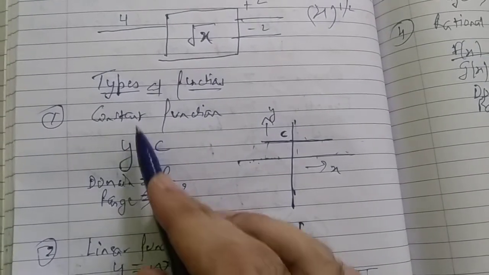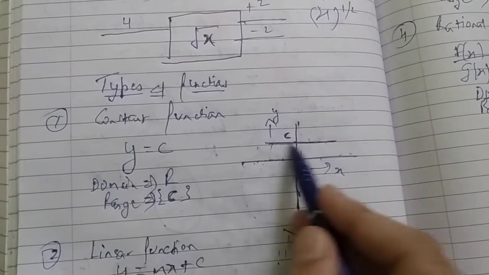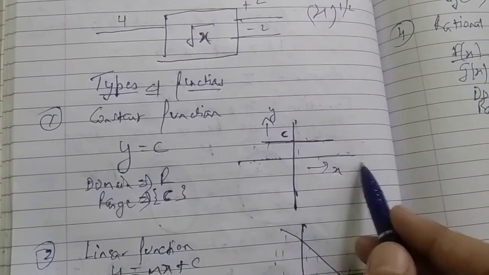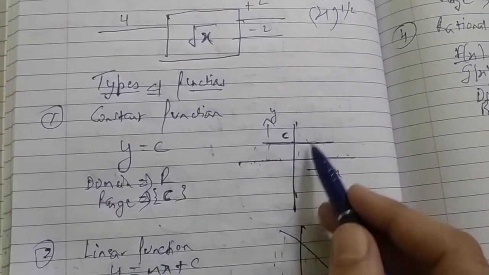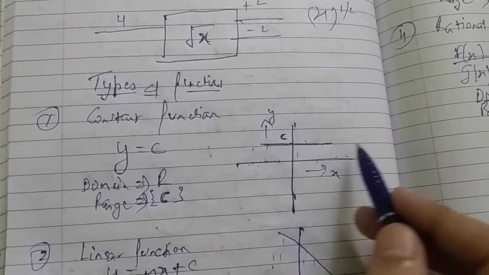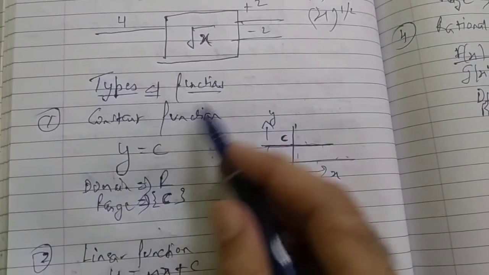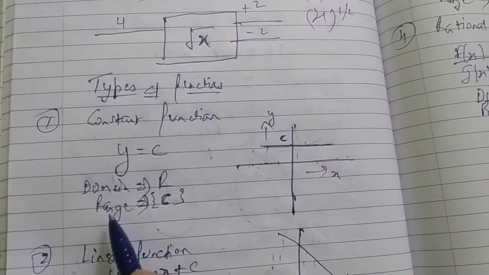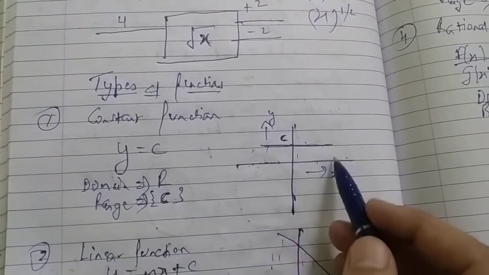So why constant function? We can see the graph. It remains constant throughout the domain. Whatever input I give to this function, I will get the same answer, always c. That's why the name constant function, right? So domain is R because I can put any value.